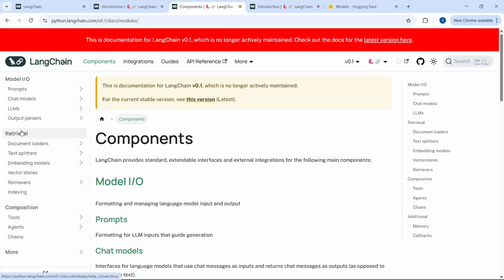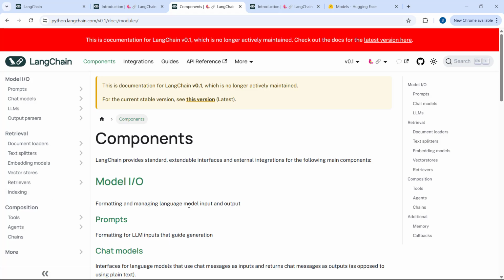Once you learn all these LangChain components, then you will be able to build any generative AI application. That is model IO, that is different LLM models, what kind of LLM models to use, retrieval and tools. And we also have memory, agents and chains. So we will learn all these different components in the coming lectures.